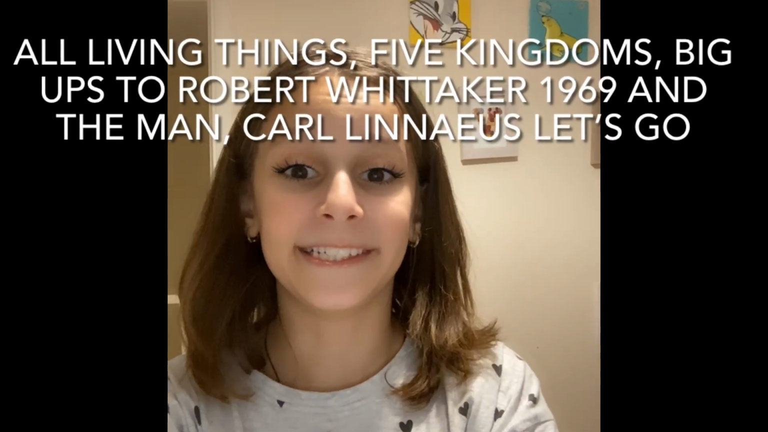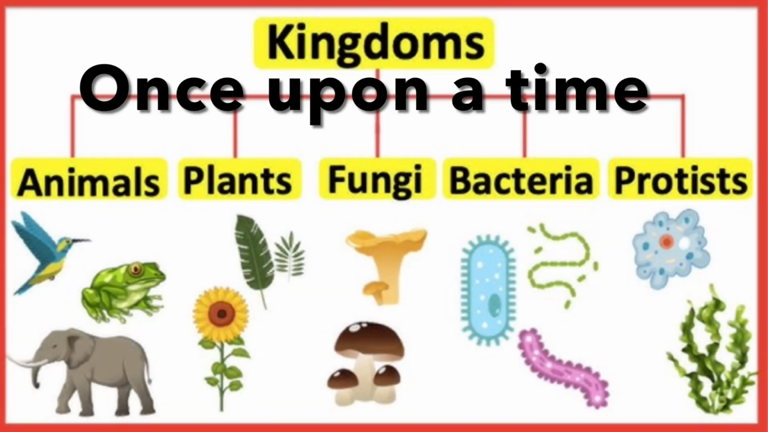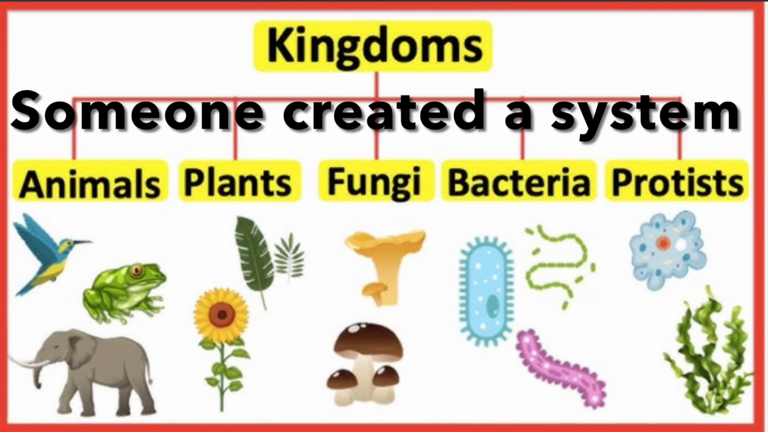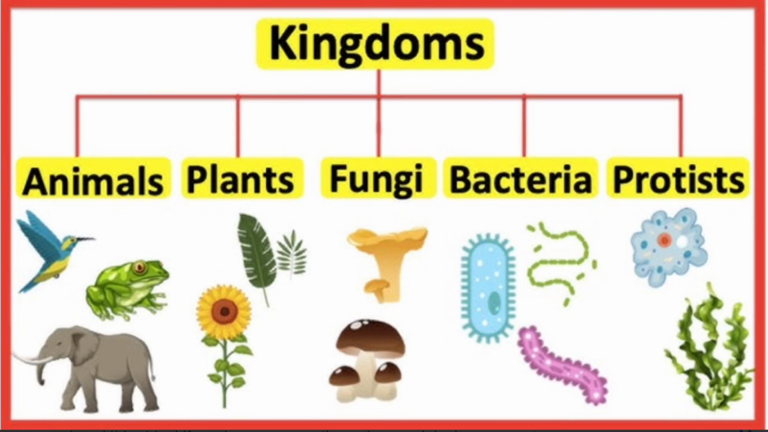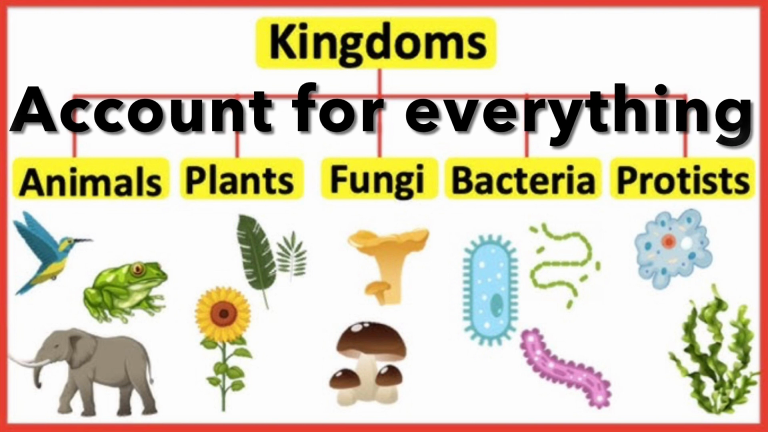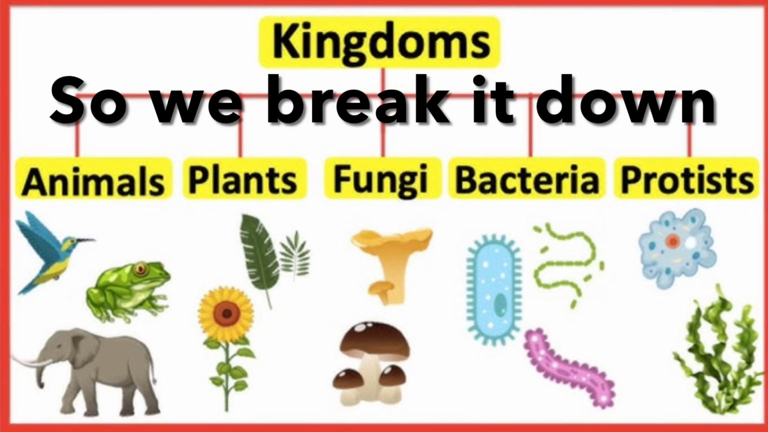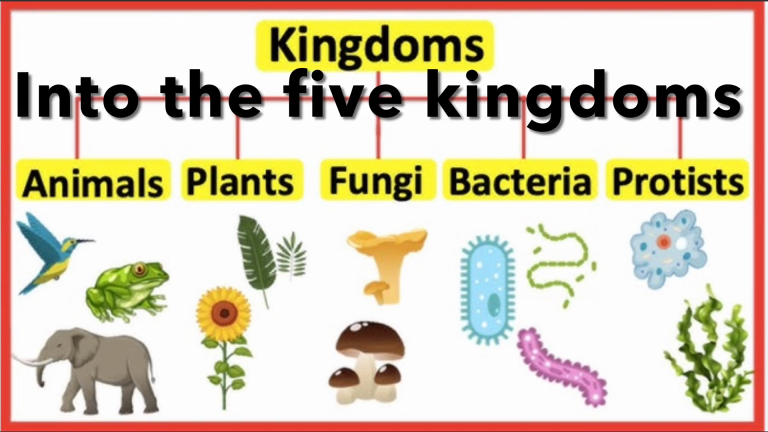All living things, Five Kingdoms, big ups to Robert Whittaker 1969, and the man Carl Linnaeus. Let's go! Once upon a time, someone created a system to classify all living organisms. Account for everything, we don't wanna forget some. So we break it down into the Five Kingdoms.